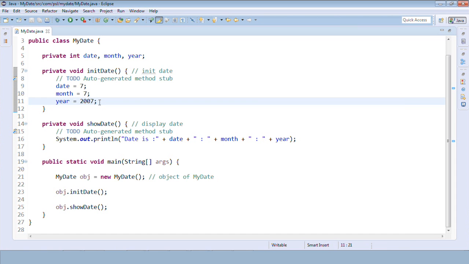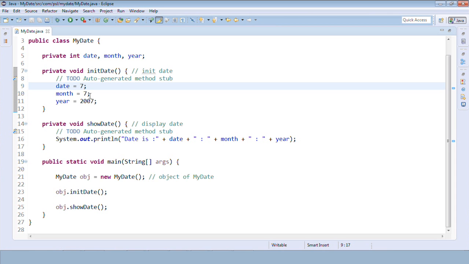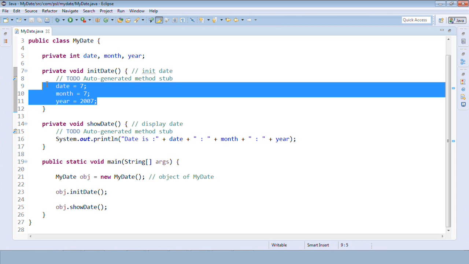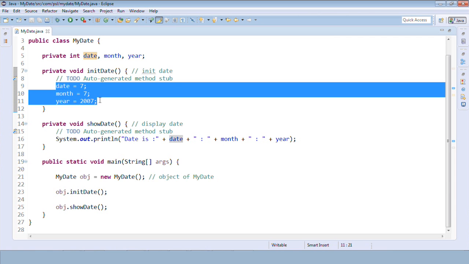So if you observe here, we have initialized values to some of the variables, right? So we have variables called date, month and year, and we have initialized values to them, right? But this is not a good way to initialize the variables, because we are creating a complete new method which is not actually required. And our goal here is to initialize the values so that I can use them throughout the class.